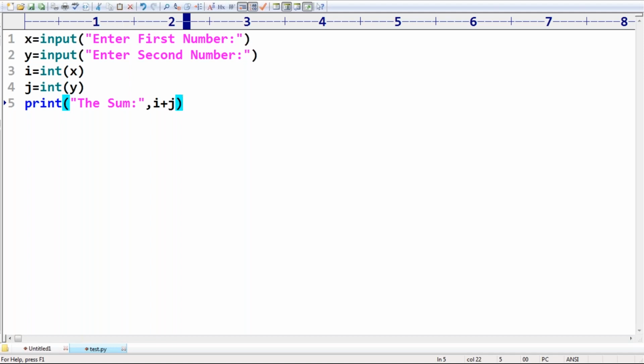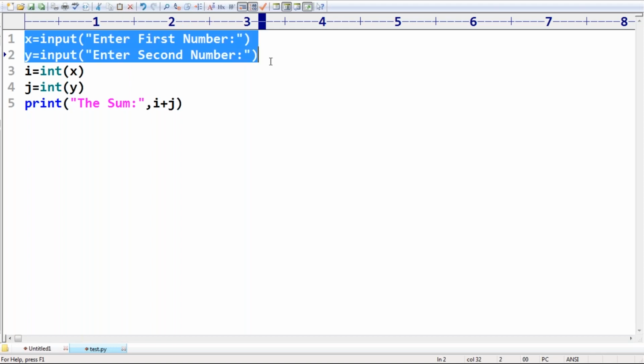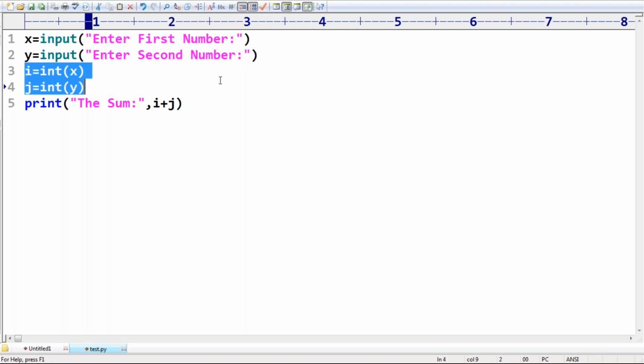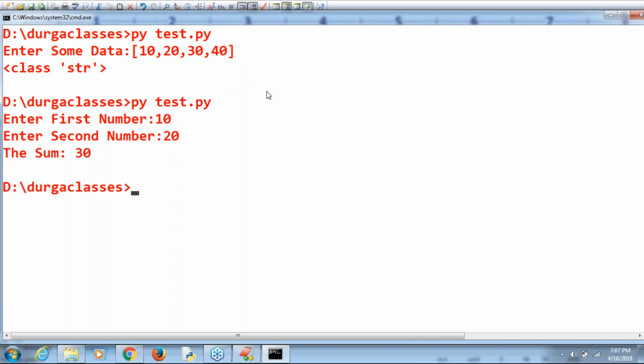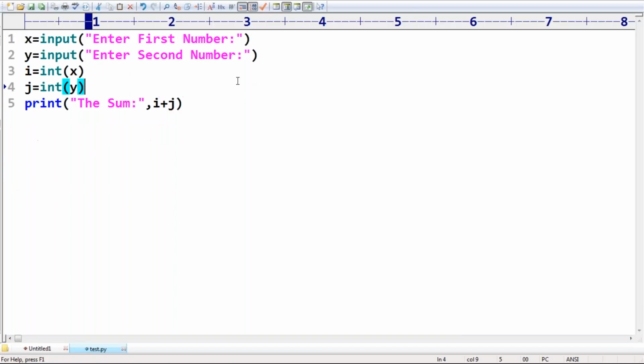Because the return type is always string type, we are trying to convert into int values and then I'm trying to print the sum. Remember, okay? Then I'm taking the next, enter second number, 20 I'm taking, the sum is 30 by default. Clear? Are you able to understand, right? Okay, that's all.